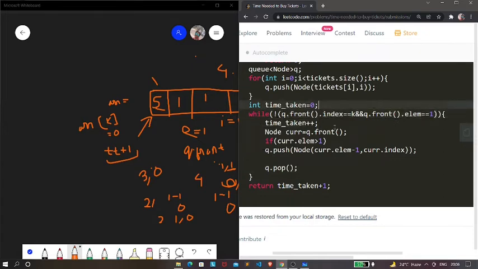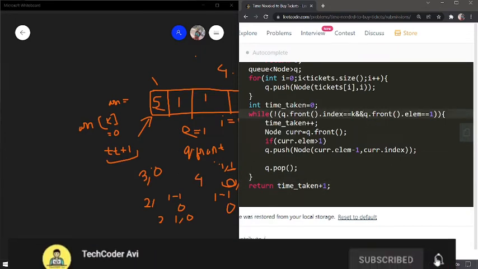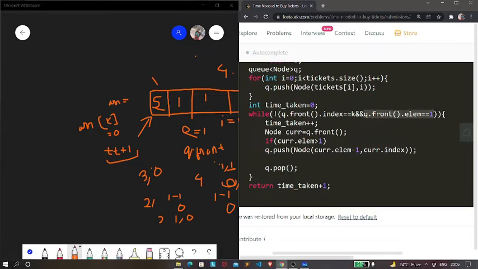Now if our control reaches the index where index is equal to k, and the value of the element is 1, in such a situation we are going to terminate from this while loop and return time taken plus 1. Now why have we incremented time taken by 1? The reason is that we are terminating when our element is 1, so we are not considering this, and we haven't actually decreased this 1 to 0 yet, and hence we are incrementing this one to our answer.